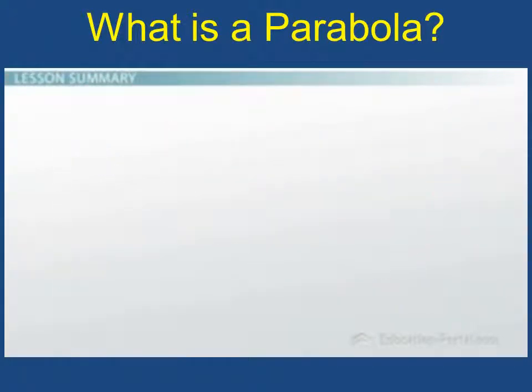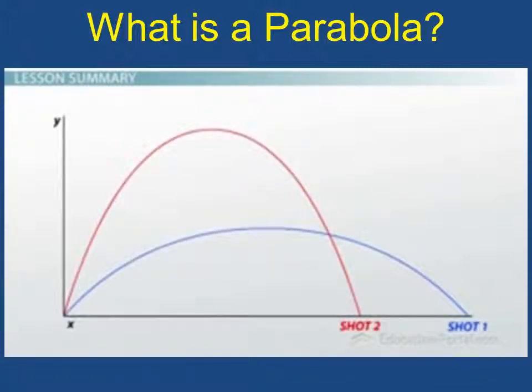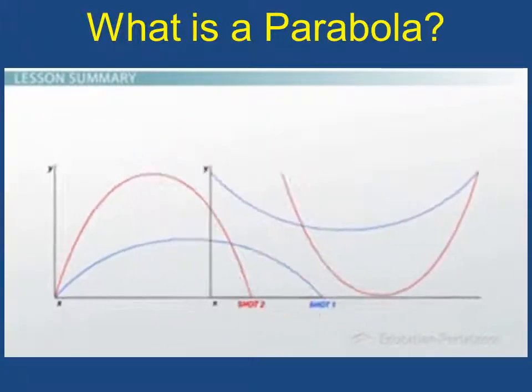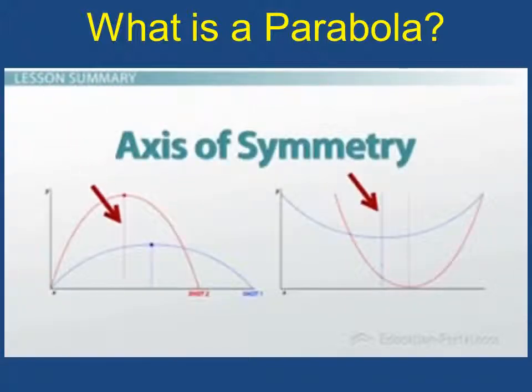To review, parabolas are the shape that graphs of quadratic equations take. They look kind of like big letter U's and happen anytime something is launched into the air. They can be concave up or concave down, have vertices where a maximum or minimum happens, intercepts where they cross one of the two axes, and an axis of symmetry that divides them in half.